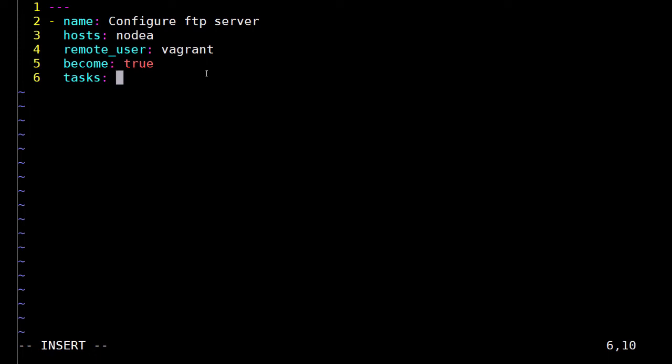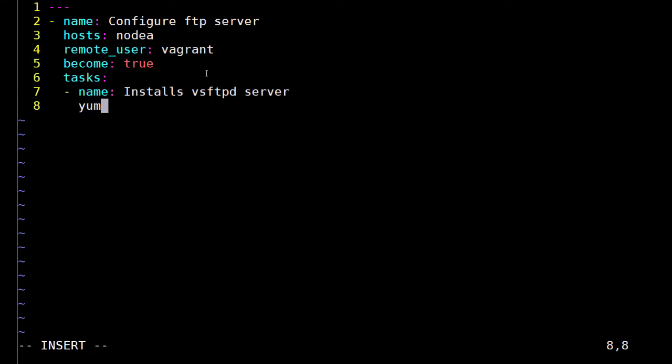Next type tasks, then colon space and press enter. This line should start just below the t of tasks. Type dash name colon install vsftpd server. In front of name, we mention what this particular task will do. This is a task. Each task should start with a dash. Press enter, then tab. Notice that the cursor is just below the n of name.